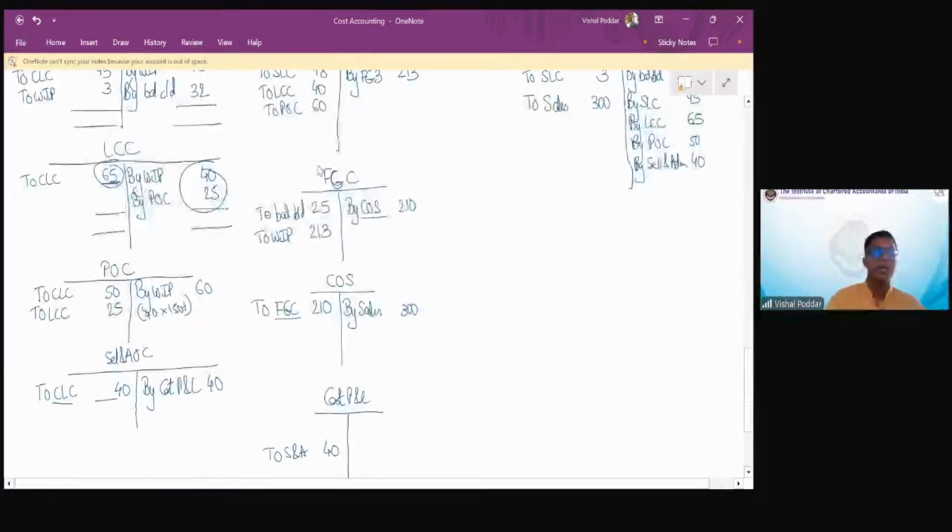Now, POC: whatever is the difference represents under or over absorption, which otherwise I would have transferred to P&L, but here they have mentioned that it should be carried forward. So since they have specifically asked me to carry it forward, that is why I am carrying forward. This anyway is closed because the entire balance we were asked to transfer to P&L.